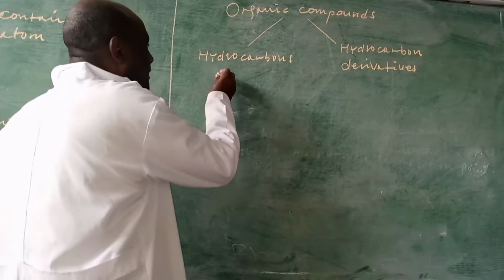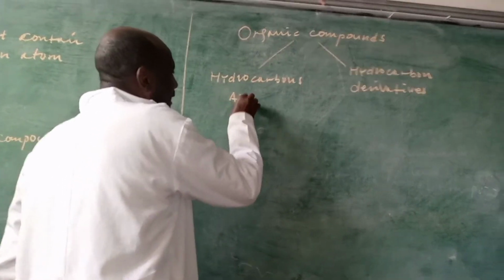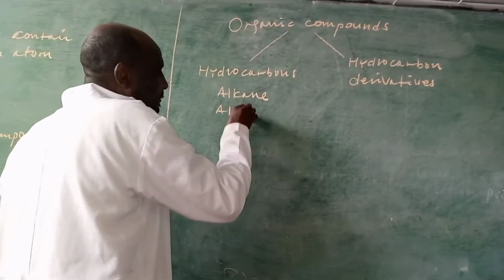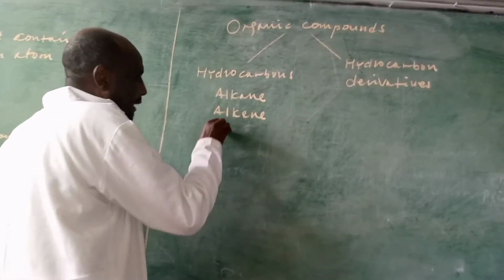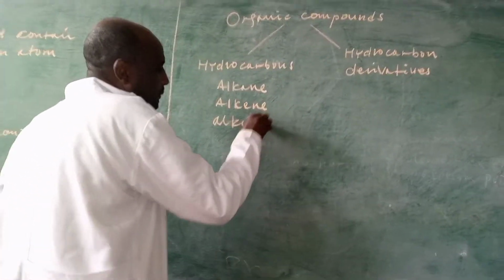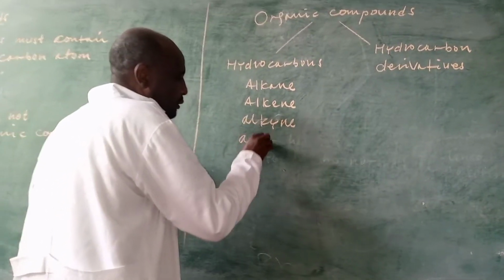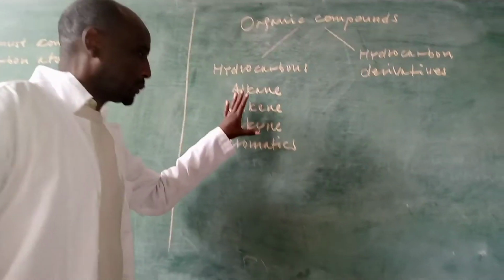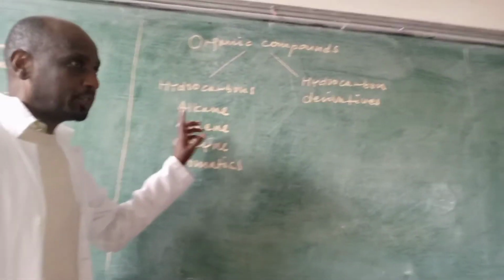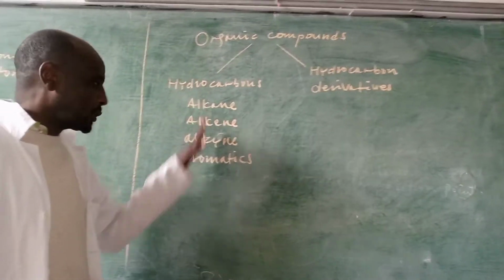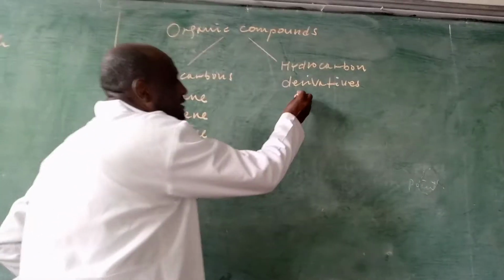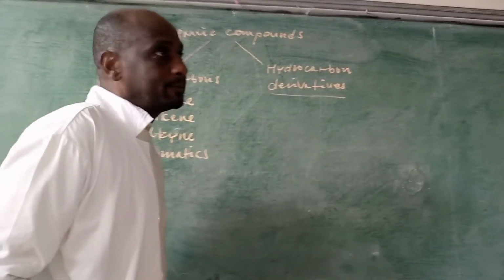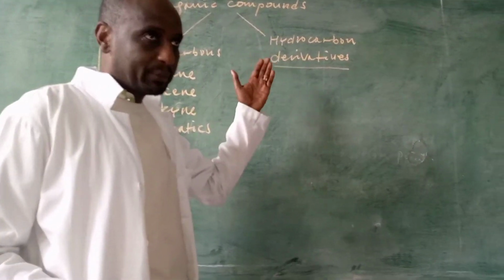Now the hydrocarbons are alkane, alkene, alkyne, aromatics. These are hydrocarbons. They contain only hydrogen and carbon. Hydrocarbon derivatives are derived from hydrocarbons.